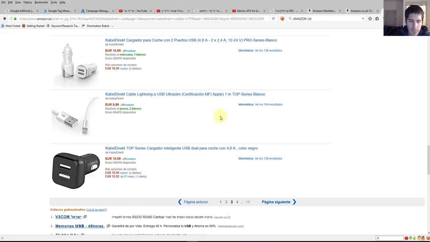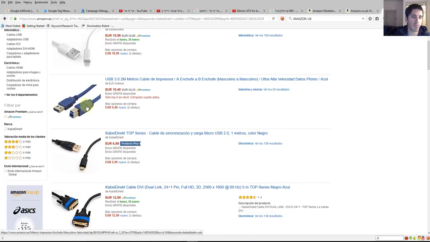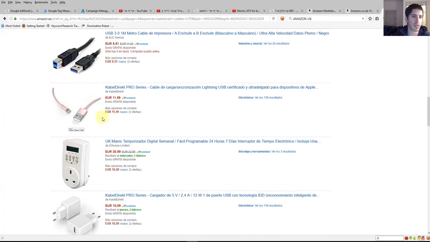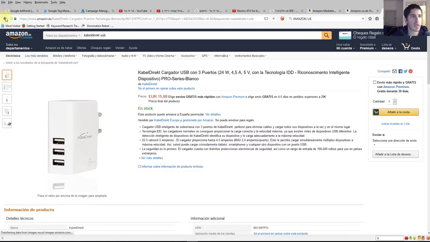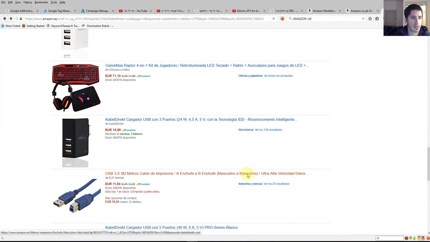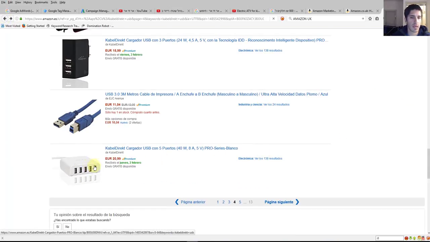Here, you need to make sure you don't press on sponsored ads, so our research is not going to cost us money. Make sure the listing you press is not a sponsored listing. Here there is another product related to USB, and I think there is one in black. There you go, one in black, so you can add it as well. And there is another one.